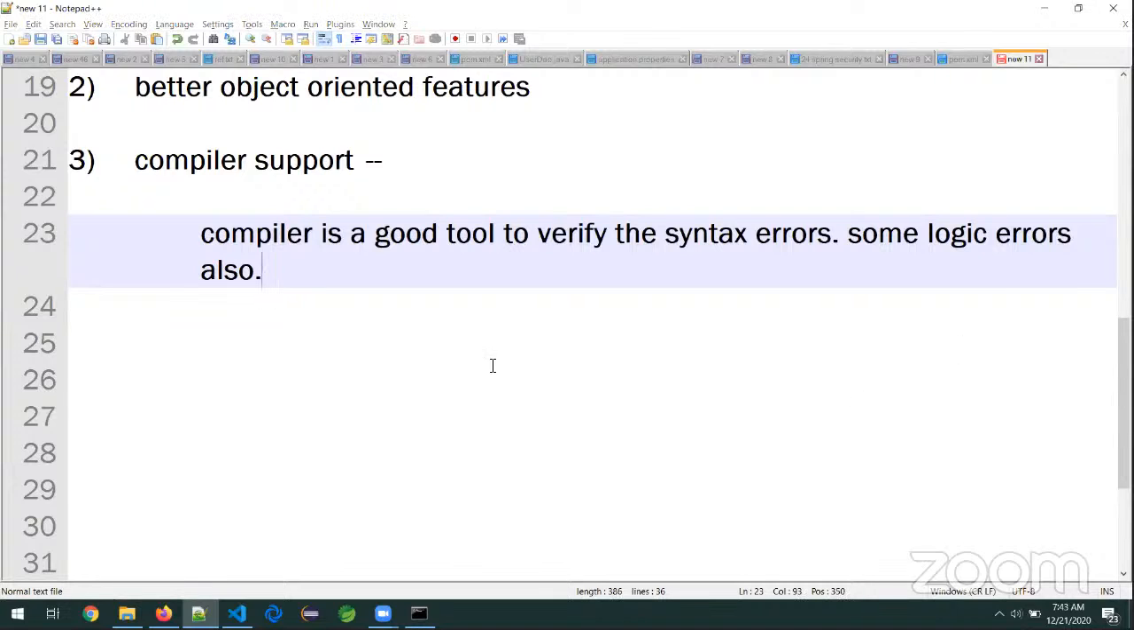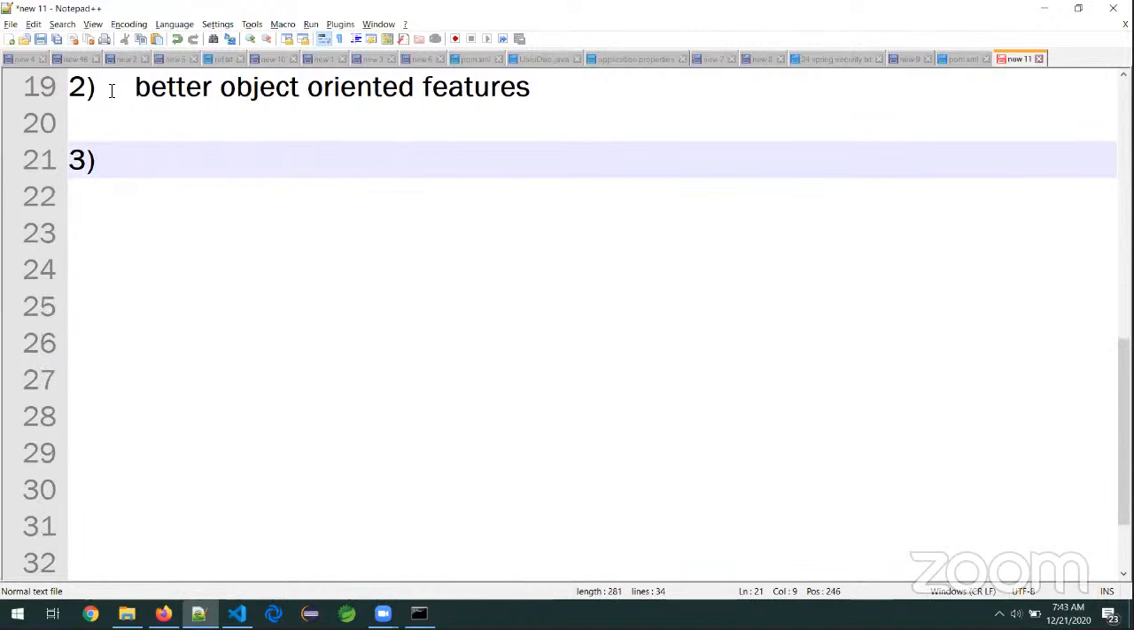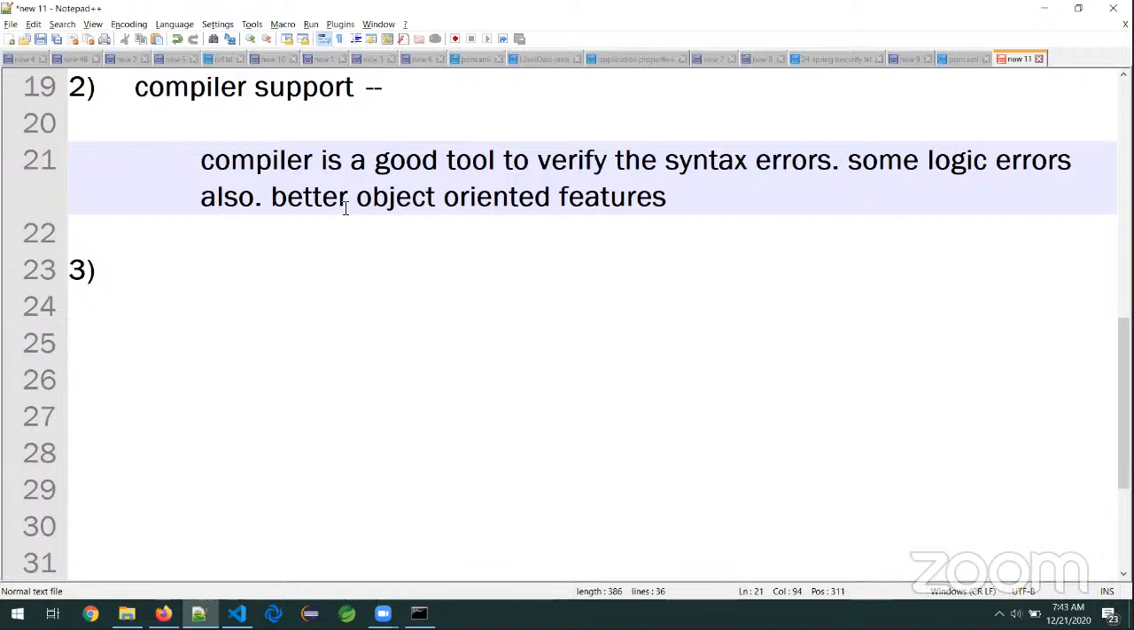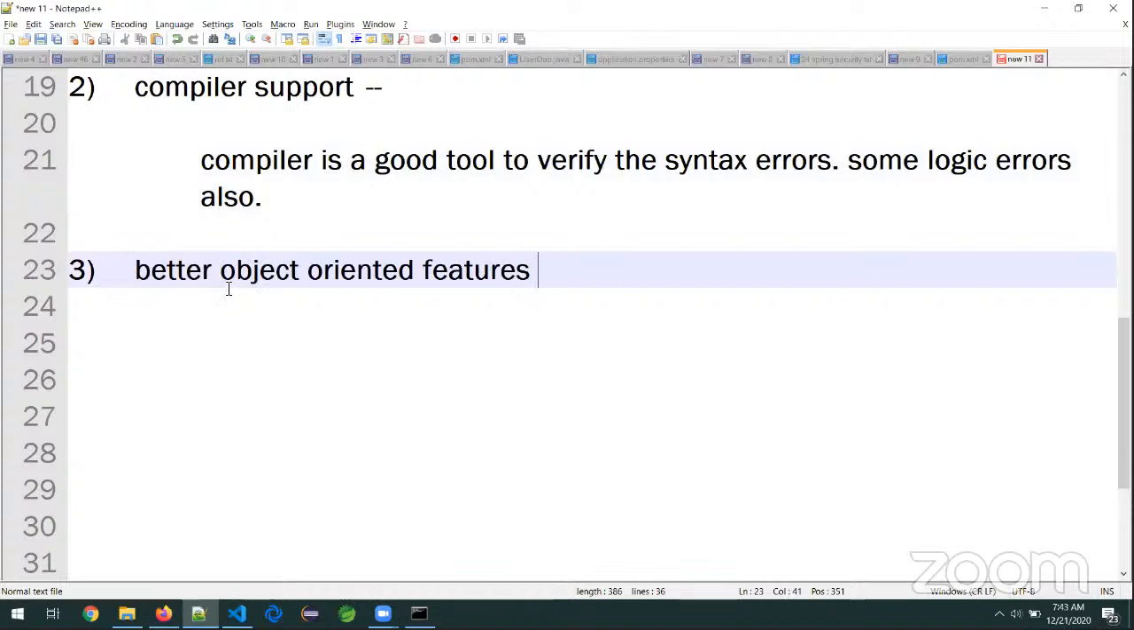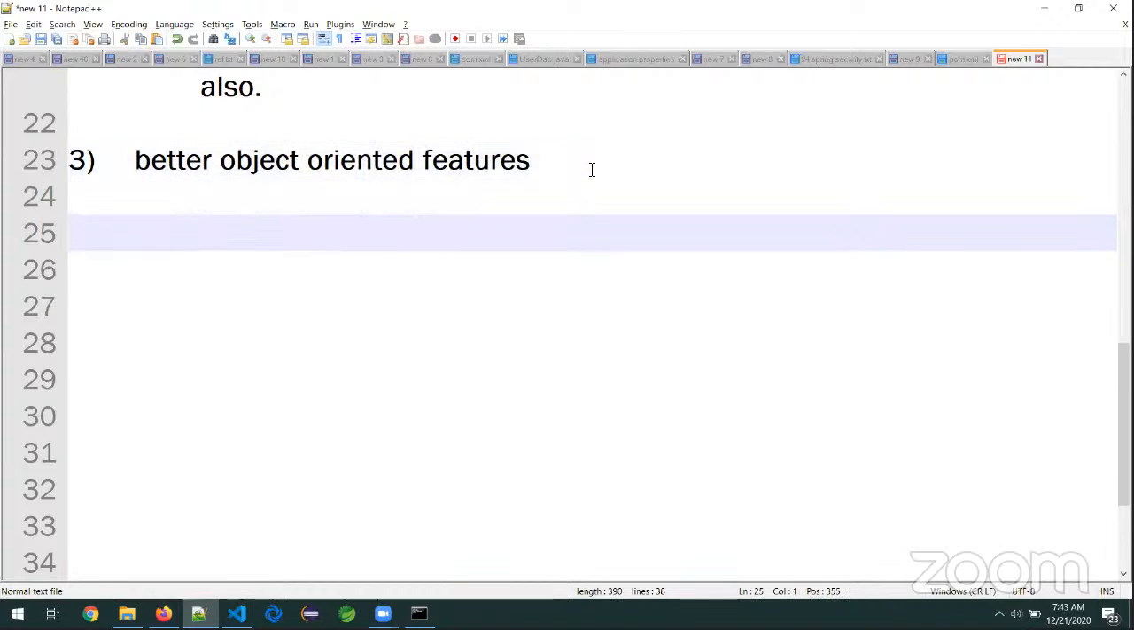So right now, our TypeScript has a good compiler. What about JavaScript, sir? It doesn't have any compiler support. That is another one. And a very, very important thing, what is the one, sir? Better object-oriented features. Sir, object-oriented programming is possible in JavaScript and possible in TypeScript, but it is simplified in what programming language? TypeScript.